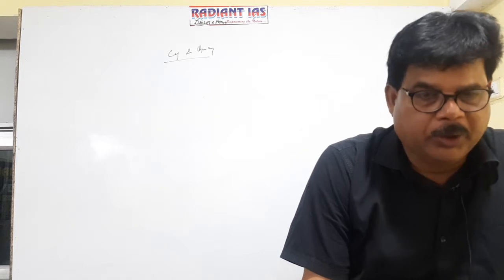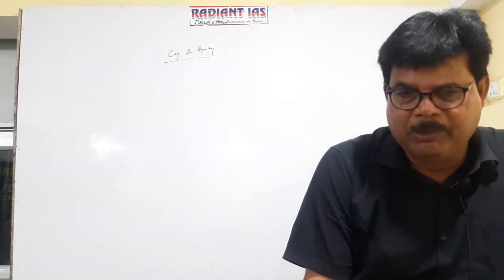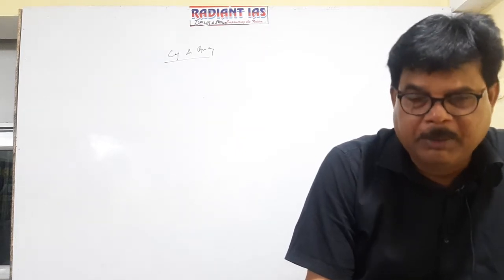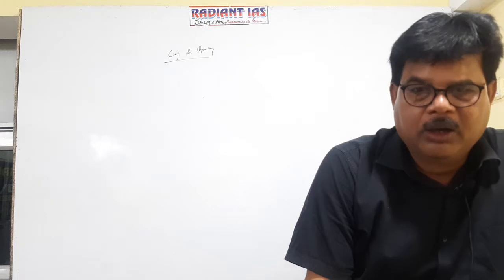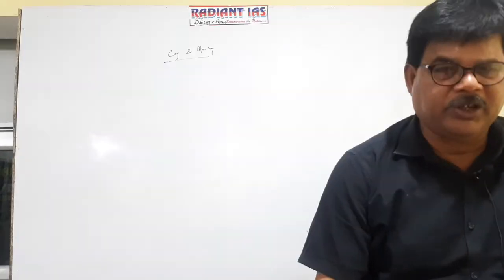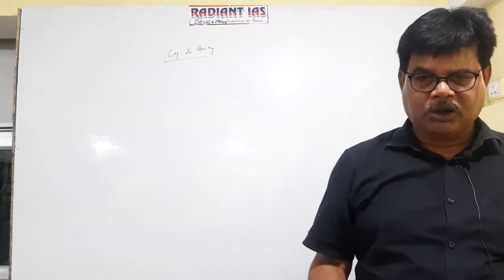Getting well now? So in case of cyclone, at the center, isobar will be widely spaced because low pressure center exists in the cyclone. But in case of anticyclone, in the central part, isobar will be closely spaced because in anticyclone, high pressure exists at the center. Getting well now? So what is cyclone?